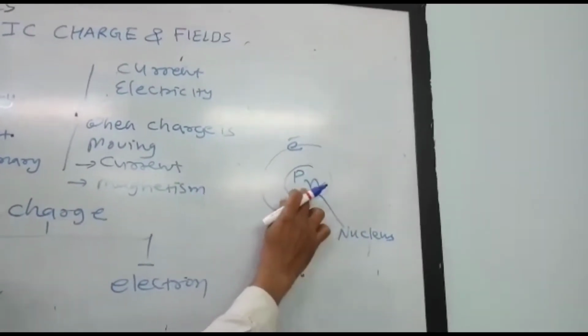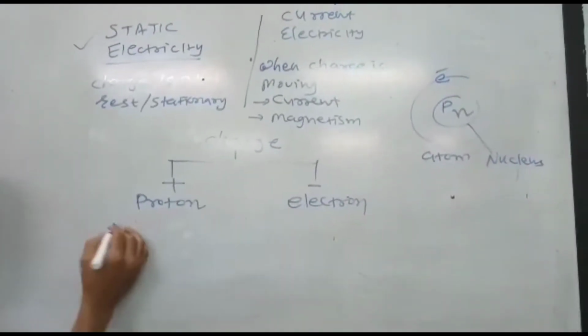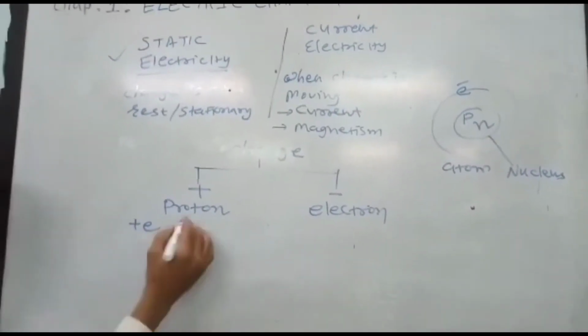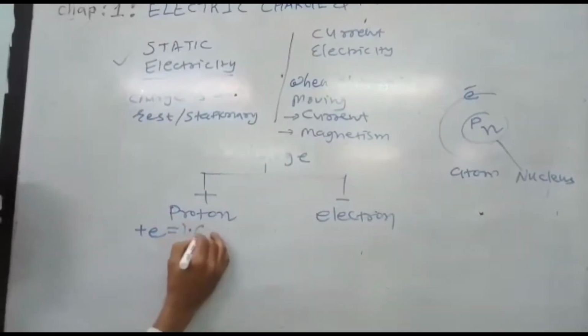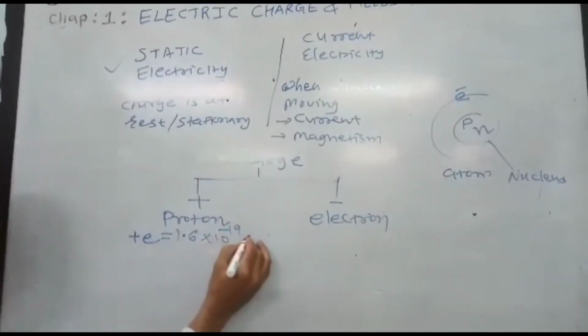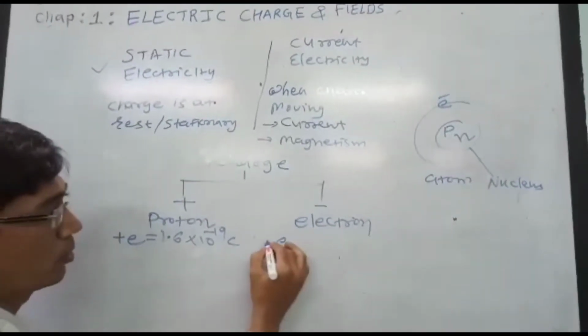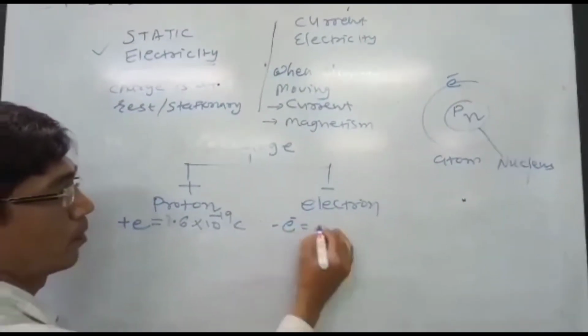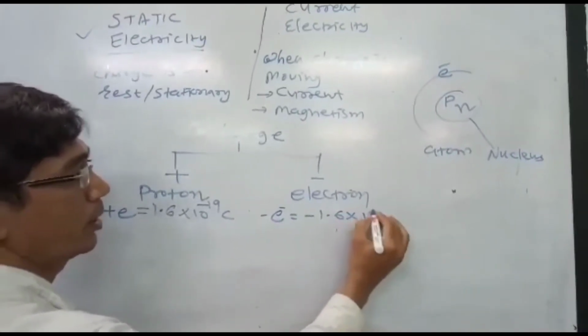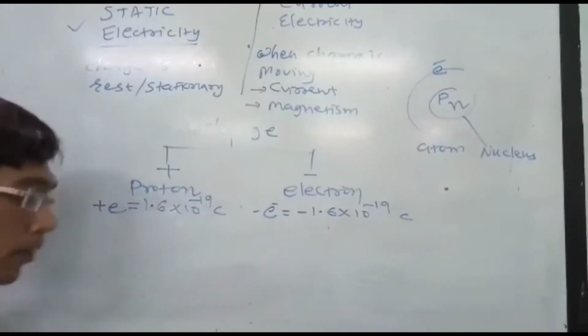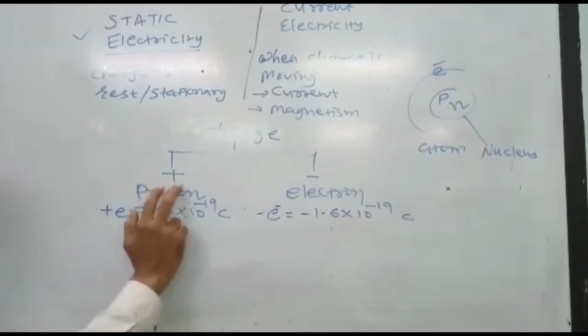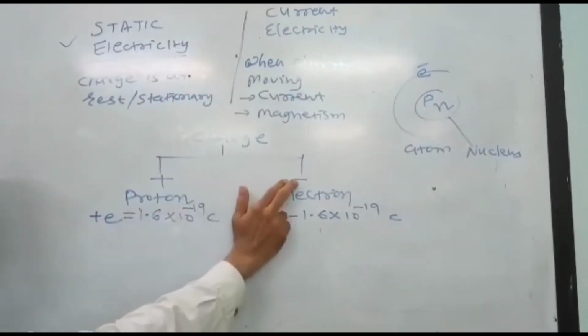Neutron is neutral by charge, proton is positive. The charge of the proton is plus e, given by 1.6 into 10 raised to minus 19 coulomb, and the fundamental charge of the electron is given by minus 1.6 into 10 raised to minus 19 coulomb. So here we get two polarities, positive and negative.